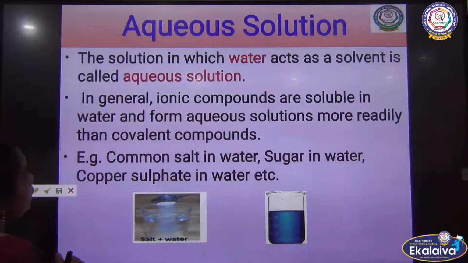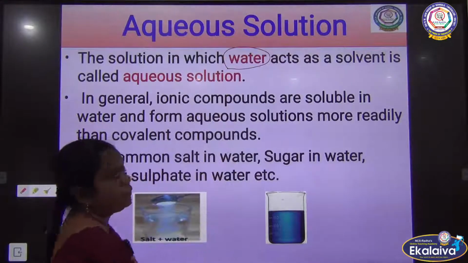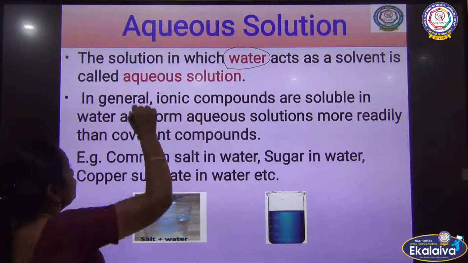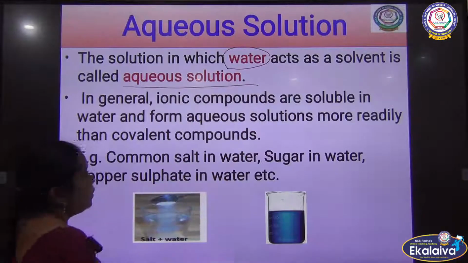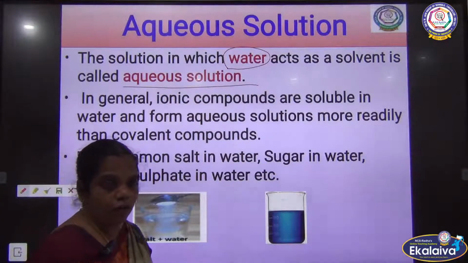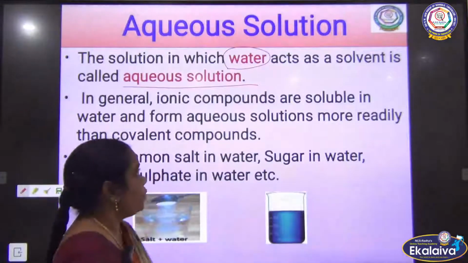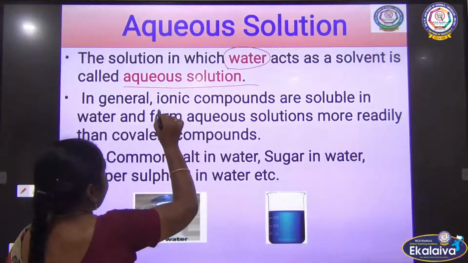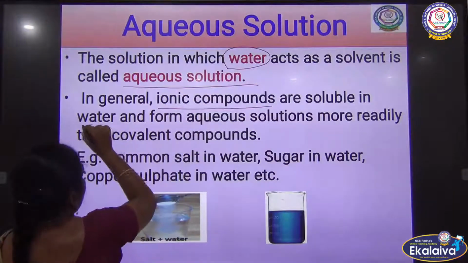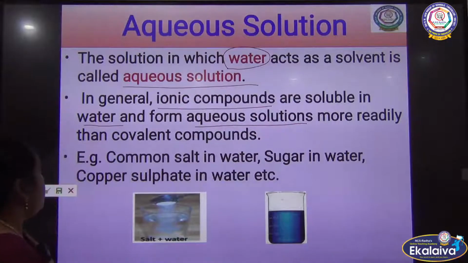Now we are going to see what is meant by aqueous solution. The solution in which water acts as the solvent is called aqueous solution. Water is called a polar solvent, so most of the ionic compounds are soluble in water and form the aqueous solution.